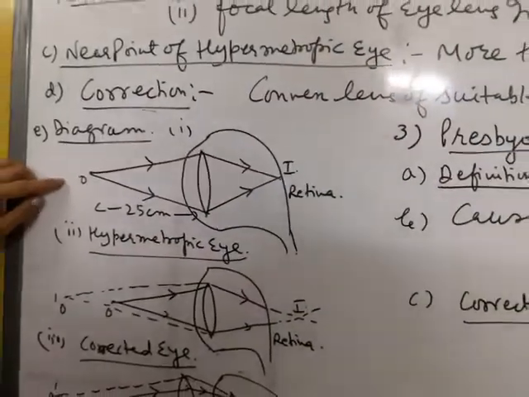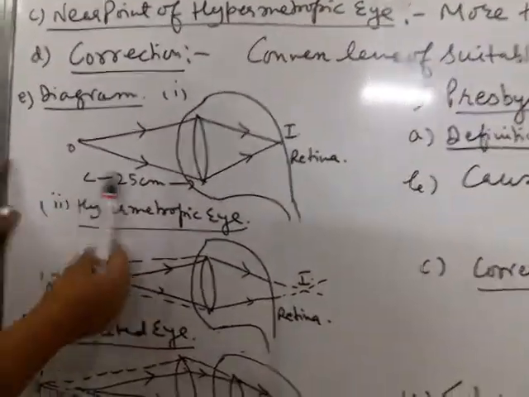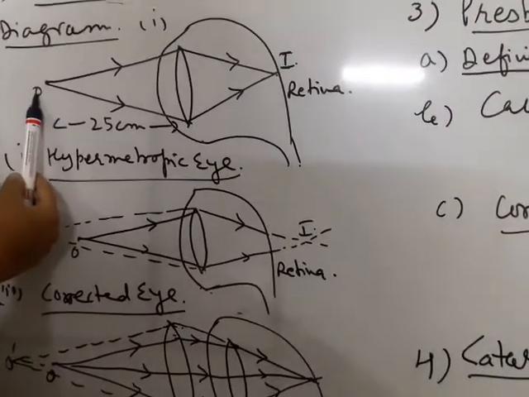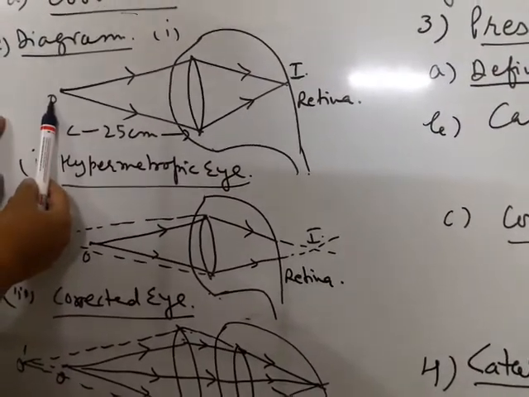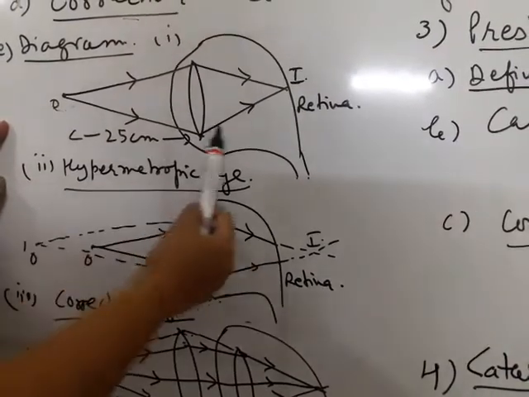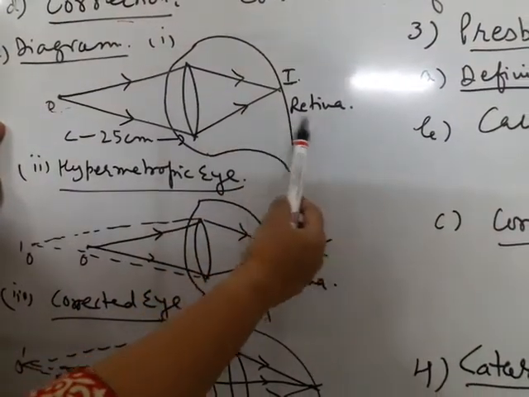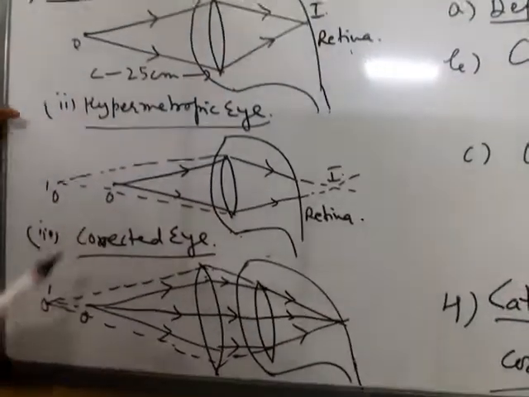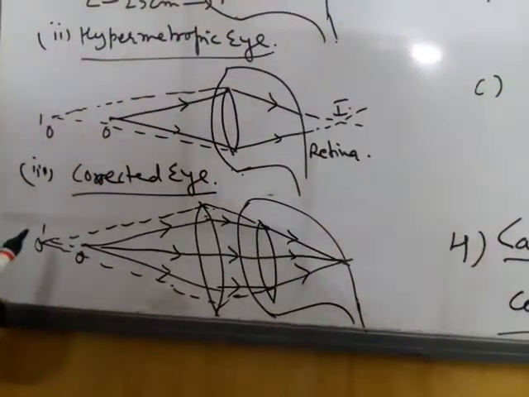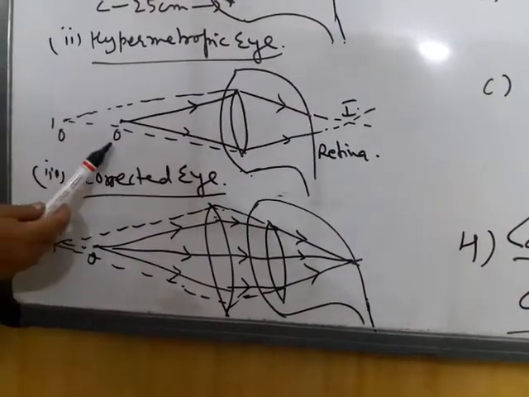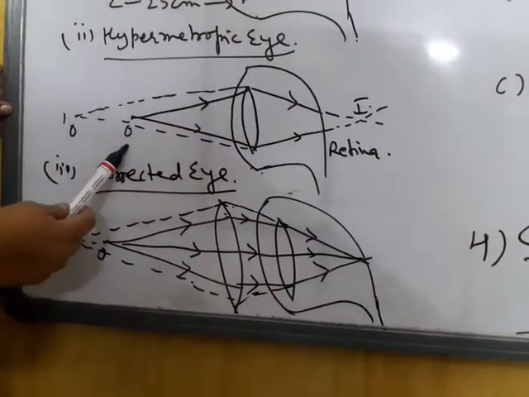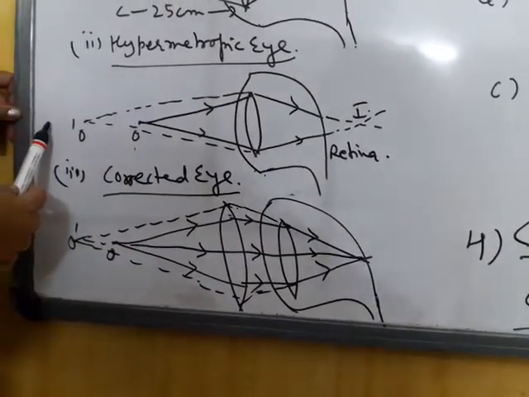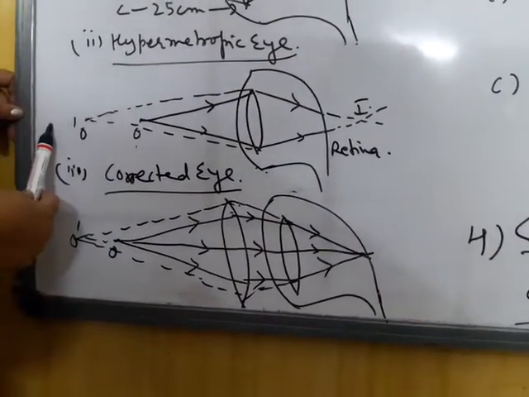Now look at the diagram. This is normal human eye which can see object or book at a distance of 25 centimeter and can be clearly read. Image is formed on retina. But a person suffering from hypermetropia cannot focus the book at 25 centimeter. He has to increase the distance from the eye.